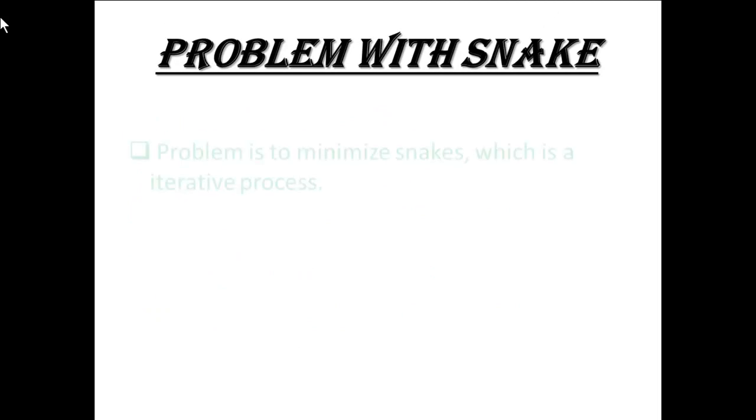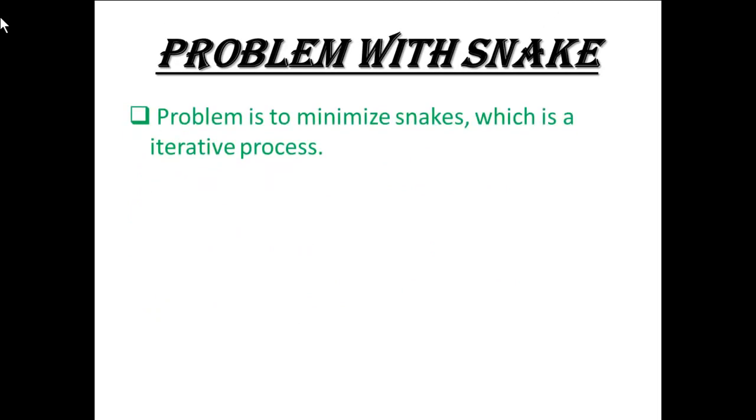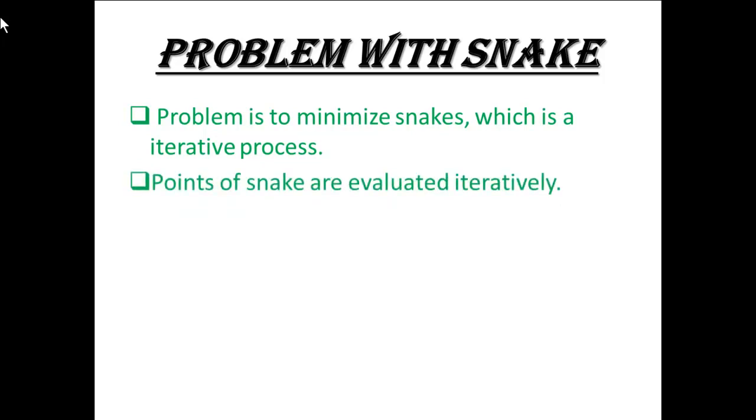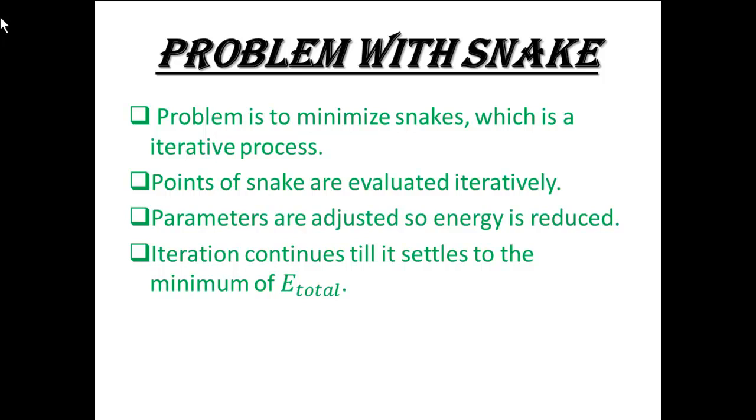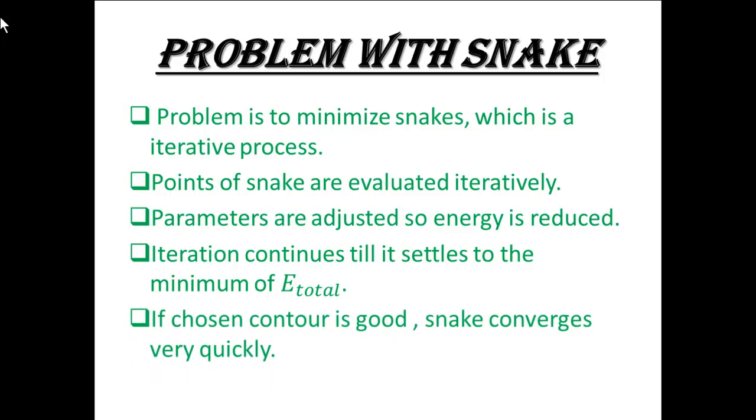Problem with snakes. The problem is to minimize the snake energy, which is an iterative process. Points of the snake are evaluated iteratively. Parameters are adjusted so energy is reduced. Iteration continues till it settles to the minimum of E total. If the chosen contour is good, snakes converge very quickly.